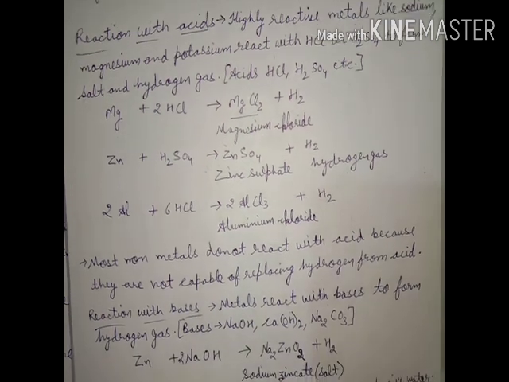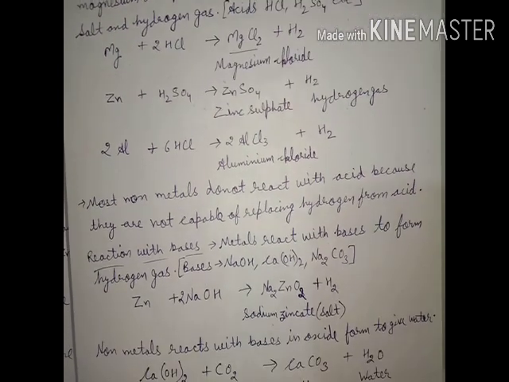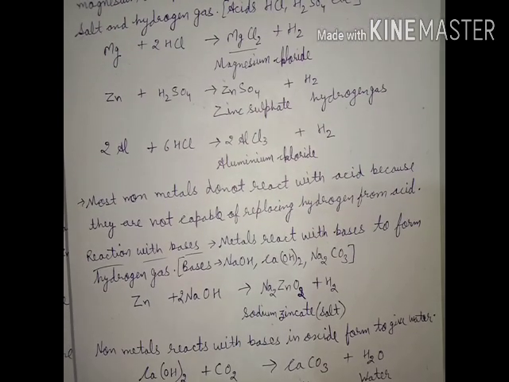Now moving on to the next chemical property, reaction with base. First, reaction with acid gives salt and hydrogen gas. Now, reaction with bases: metal reacts with bases to form hydrogen gas.